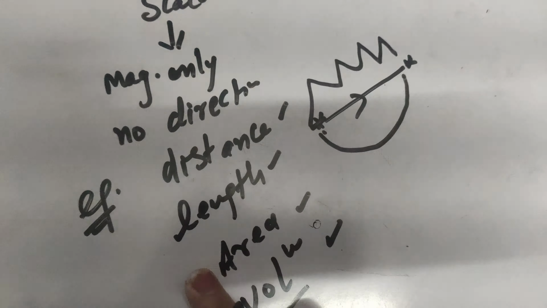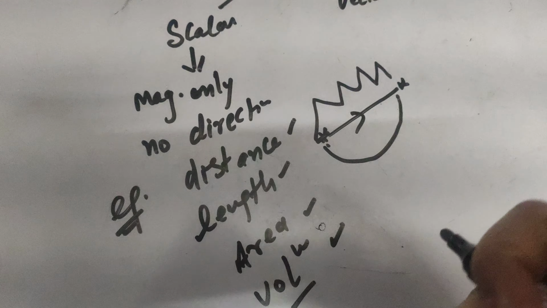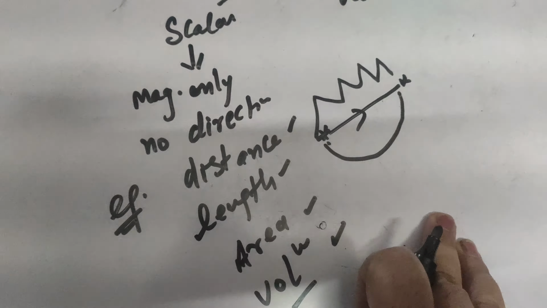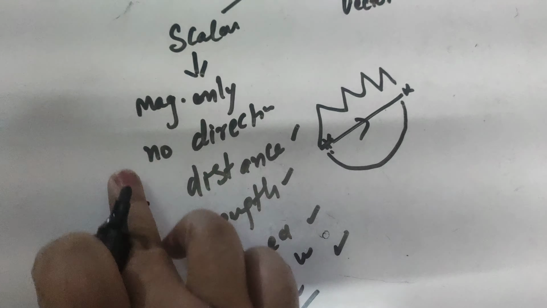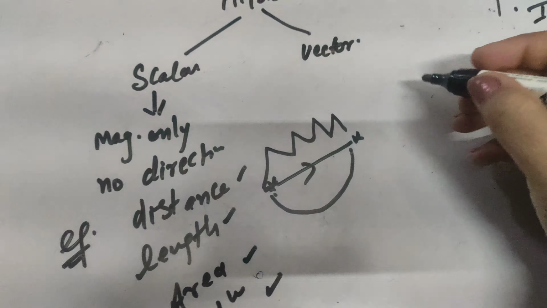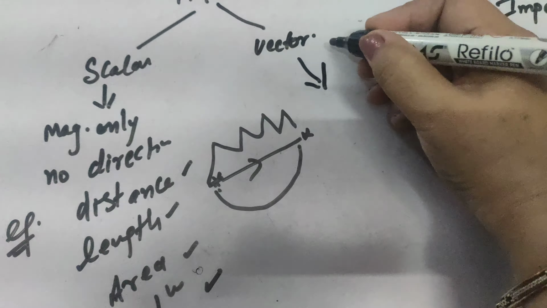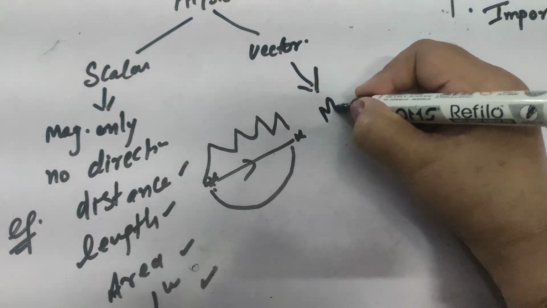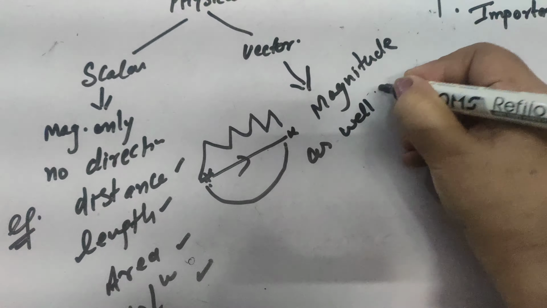Similarly, when we are calculating the area or the volume, we are not mentioning the directions of such areas and volumes. So such quantities which have only magnitude and no direction are known as scalar quantities. Now coming to the vector quantities. Vector quantities are those quantities which have magnitude as well as direction.